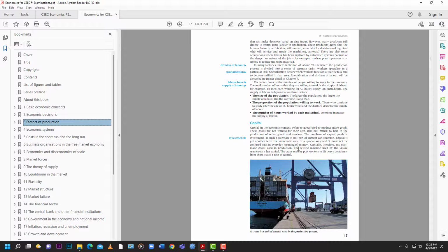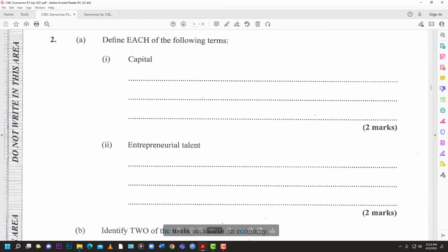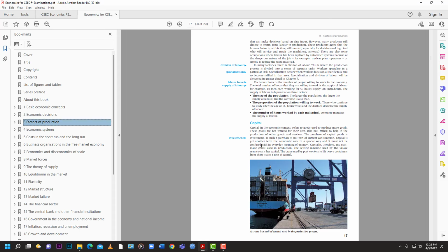So, you know, land would be the natural resources that are used in production. So, you know, you have your ocean, your river, your farm, your mine, your gold mine, the bauxite mine, whatever. But capital now would be the man-made resources that are used in the production of goods and services, such as machinery, the building, the money, the inventory of raw materials, etc., etc. So that's capital as a factor of production. Then it said entrepreneurial talent. Entrepreneurial talent. And so we know what that is.